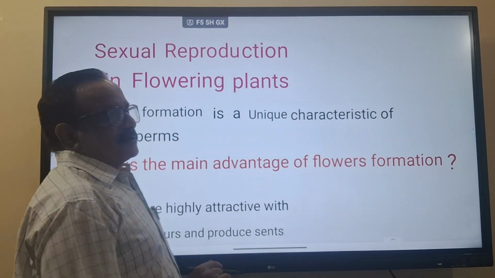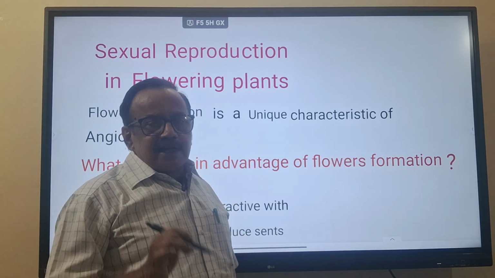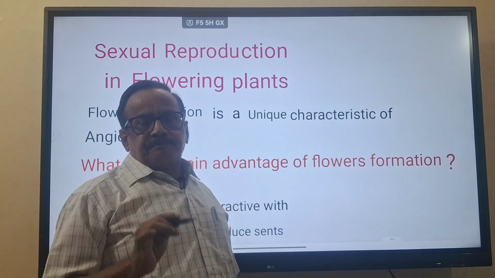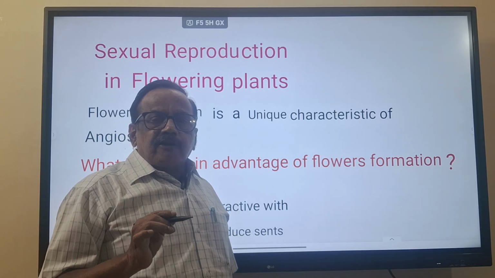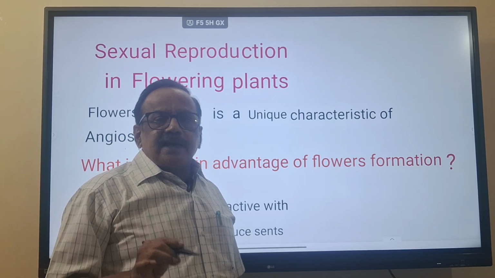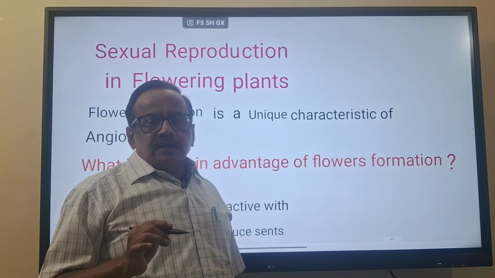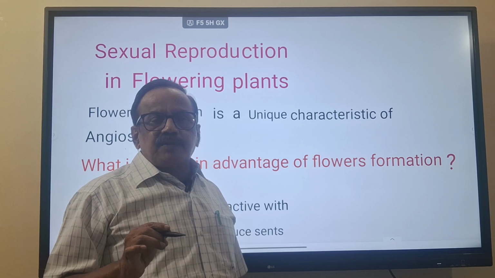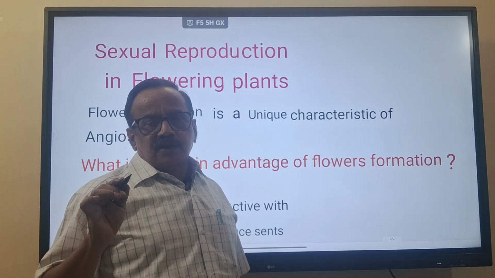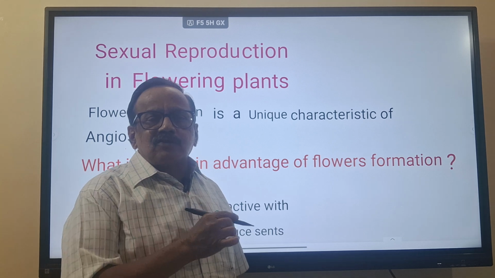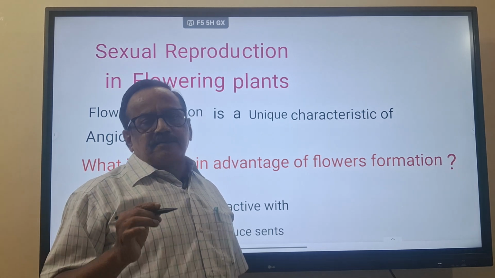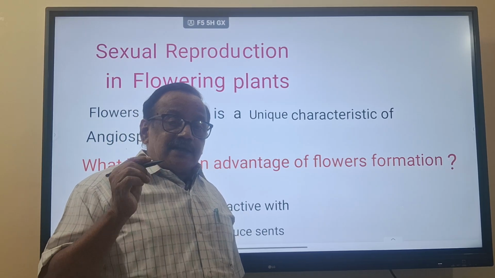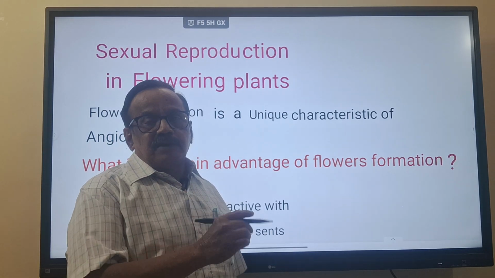Because angiosperms are highly advanced plants in the plant kingdom, and they are widely distributed on land. Among land plants, more than 60% belong to angiosperms. Why? Because of the flowers only, they have occupied that much land. What is the limitation for other plants?